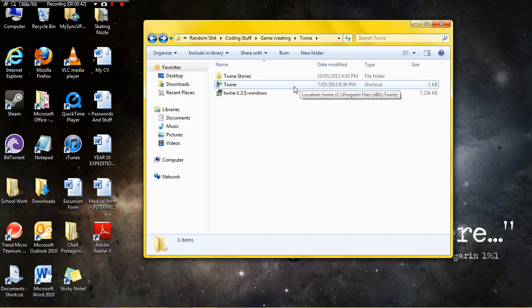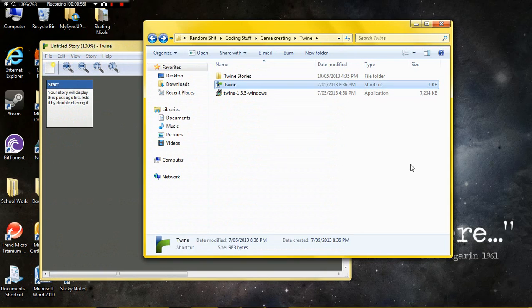You can buy versions that cost money, but I just got the free one because there's not really that much difference. If you do like the authors and the creators of Twine though, then go ahead and buy it and support them. That'd actually be really great.